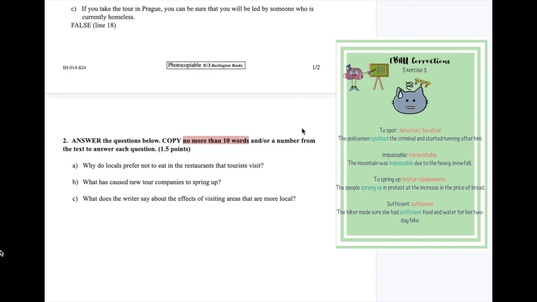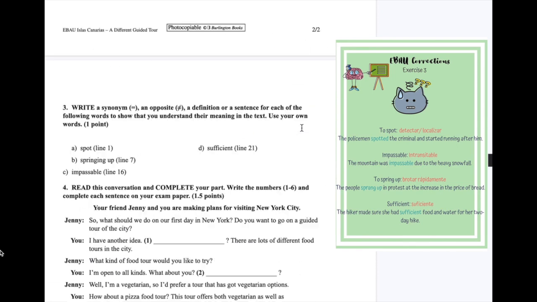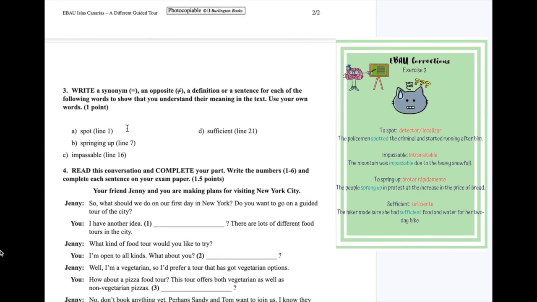So let's go down to our exercise here. So I'm going to write a synonym. Now, another thing that's really important that you need to know, spot is a verb, to spot. This is in the infinitive, okay? It is not in the ing, okay? It is in the infinitive. So whatever I write here has to be the same type of grammar structure.